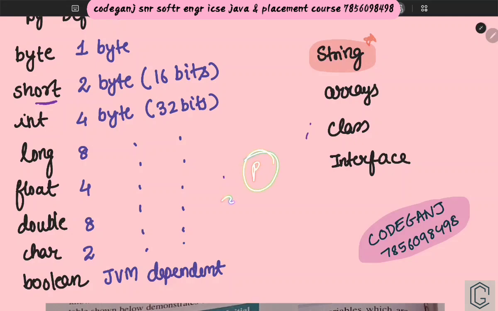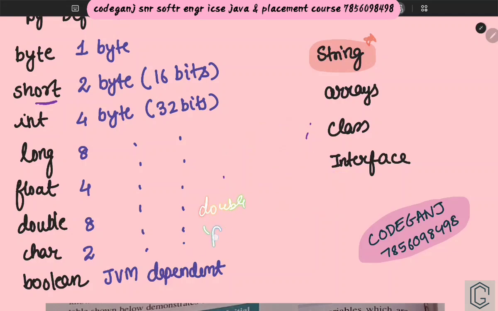When both cases are possible, or whenever some division is involved, you will have to use double. Suppose the area of a right angle triangle, half base into height, you are getting a half. Or suppose you are converting Celsius into Fahrenheit, so 9 by 5, you are dividing. So again for Fahrenheit you will have to take double. Understood? In that case you will use the double data type.